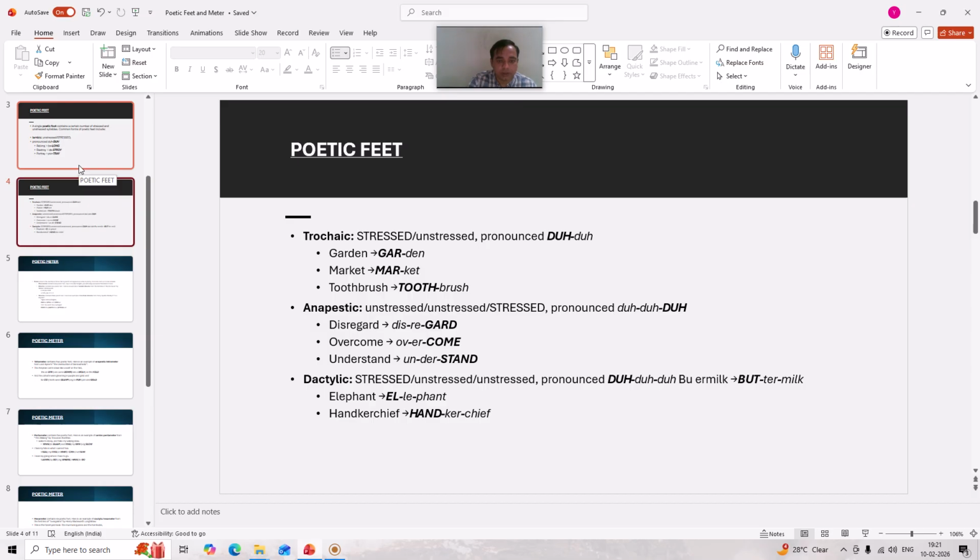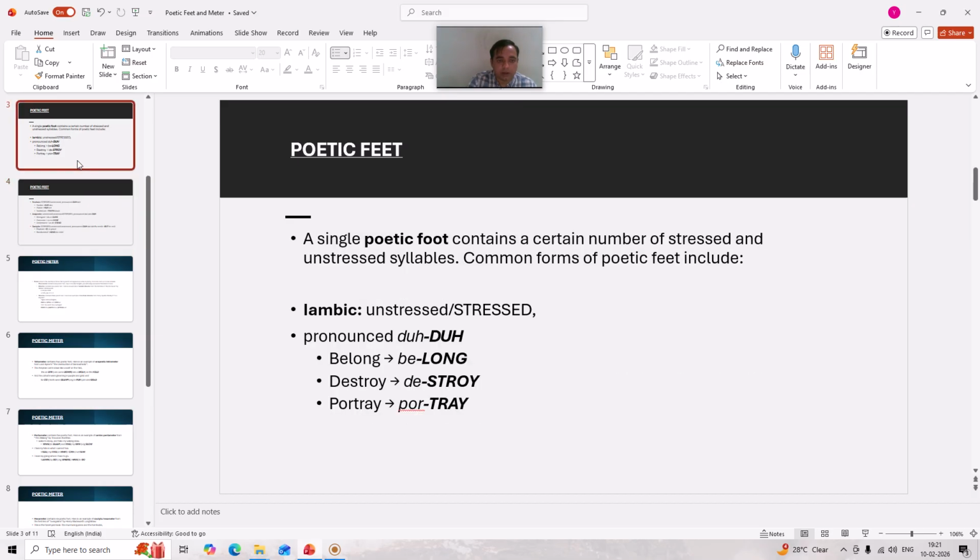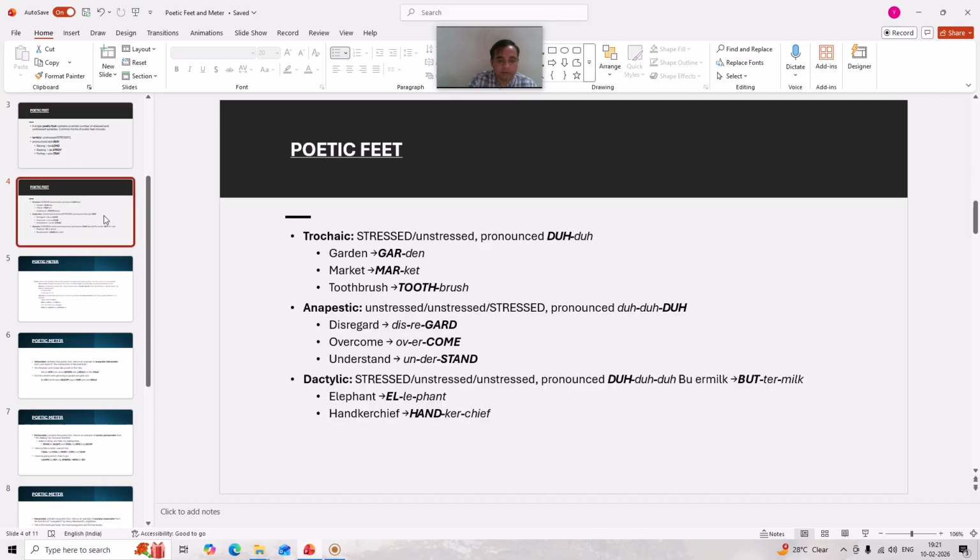First is iambic, unstressed followed by stressed. Second is trochaic, stressed followed by unstressed. Third is anapestic, two unstressed followed by stressed. And fourth is dactyl, stressed followed by two unstressed syllables.